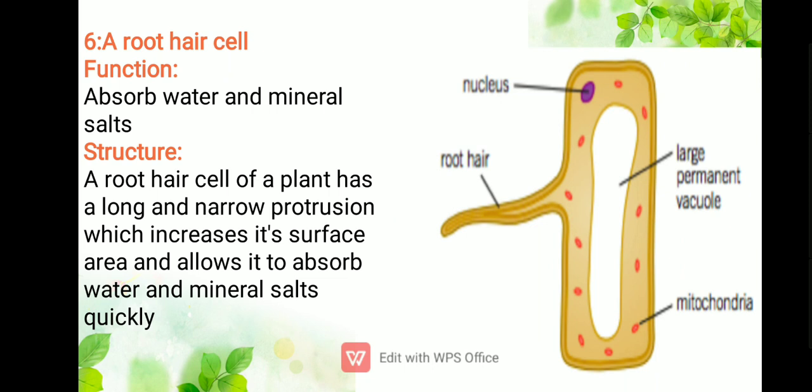And every cell performs a different function, so it is also called division of labor. Division of labor means that every cell in multicellular organisms will perform its specific and different function. That's why it has different structures. So it is the process of division of labor.